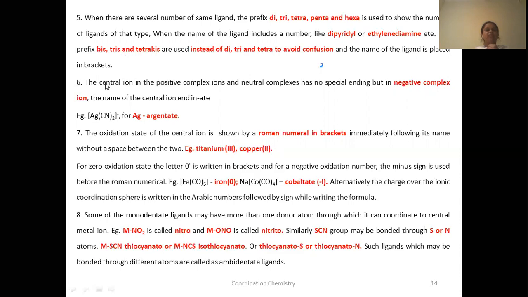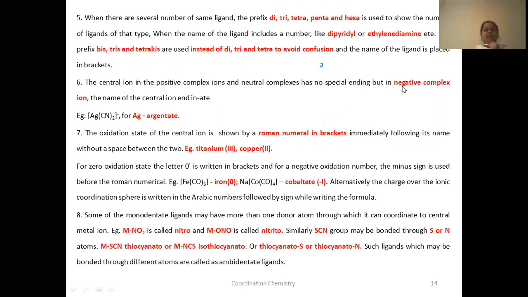Now let us see how the central ion has to be named. For the central ion in positive complex ions and neutral complexes, there is no specific ending. This means if the central ion carries a positive charge or no charge, there is no specific ending in the name.